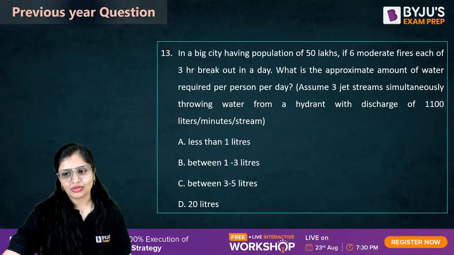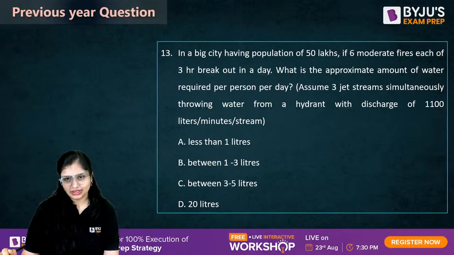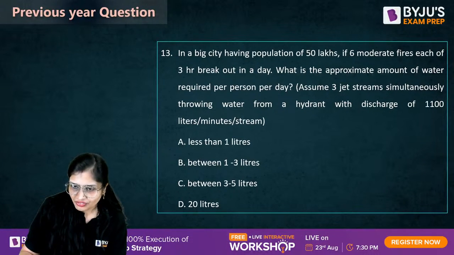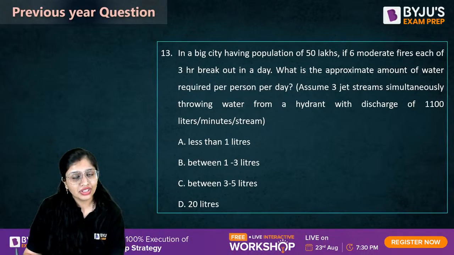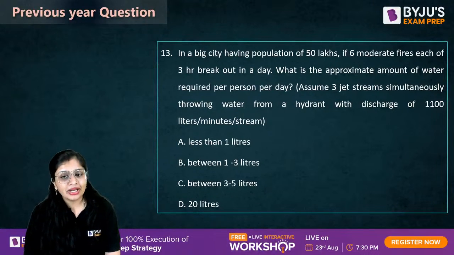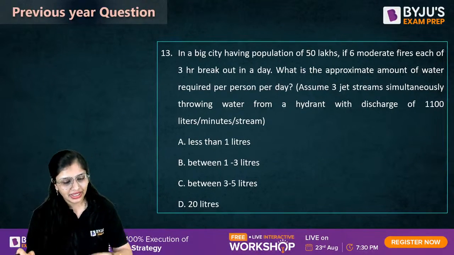Okay. Now, a good question again. Question number 30. In a big city having a population of 50 lakhs, if 6 moderate fires, each of 3 hours, break out in a day, what is the approximate amount of water required per person per day?